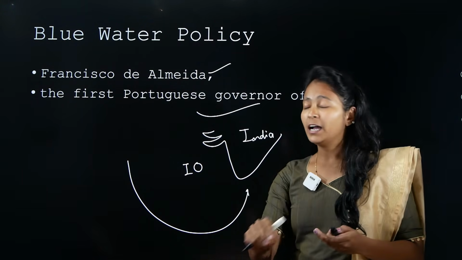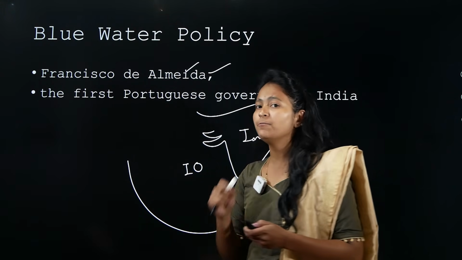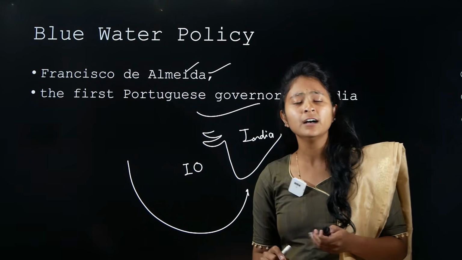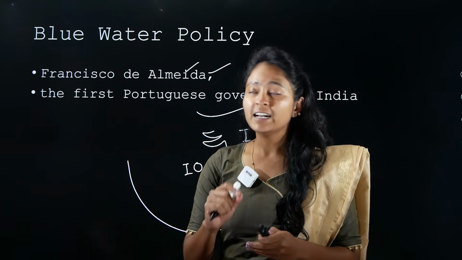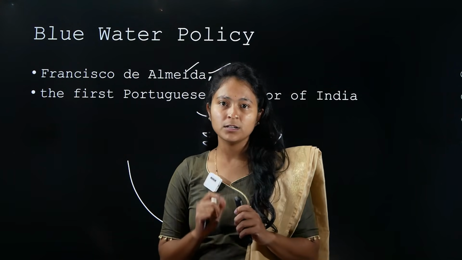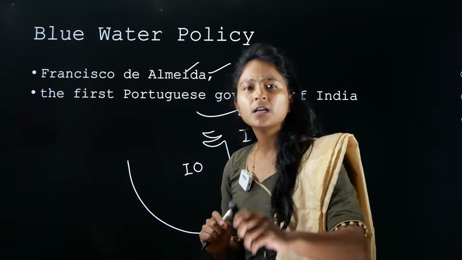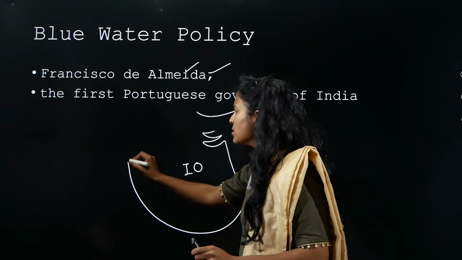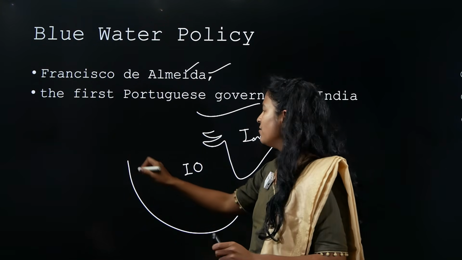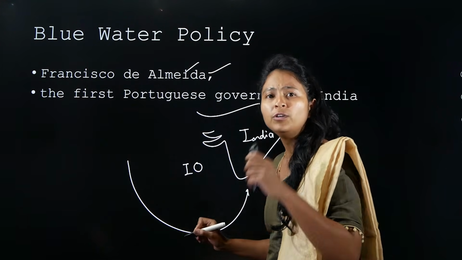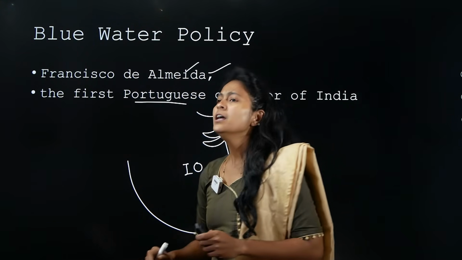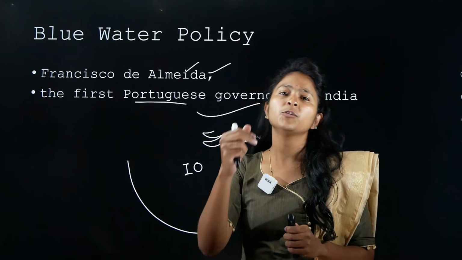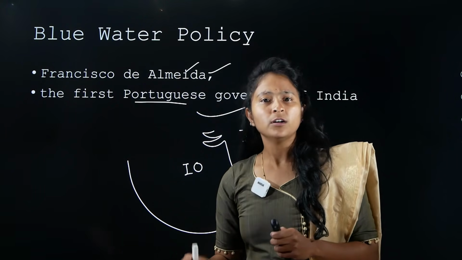So he knew that if he wanted to keep his control on India, he had to keep control on the Indian Ocean. And that is why he came up with the blue water policy. And what is this blue water policy? He said that anybody who is coming to India or traveling in the Indian Ocean had to take the permission of the Portuguese. If the Portuguese give permission, then you can come into India, or else you cannot.